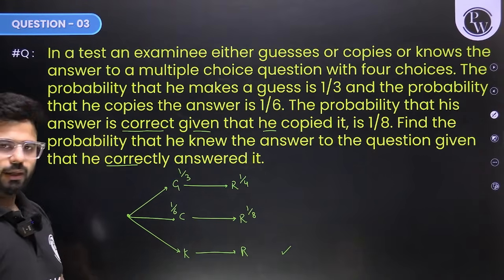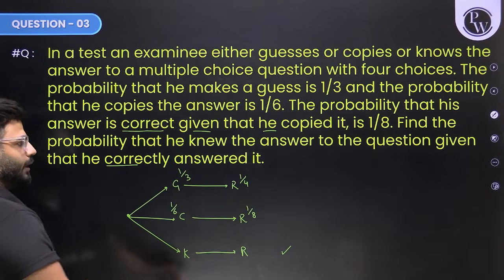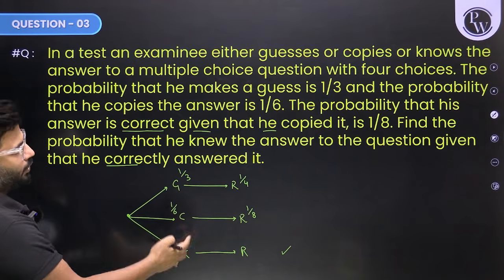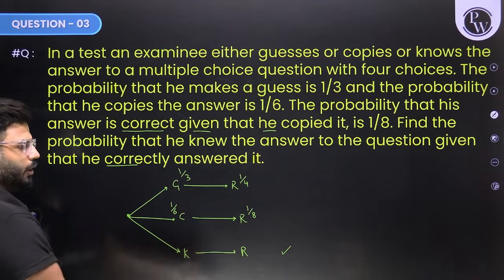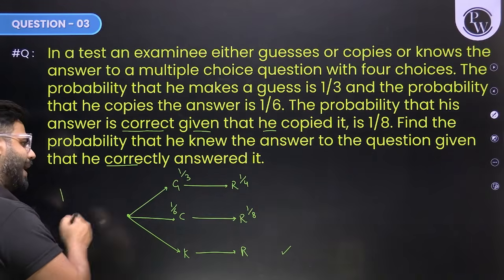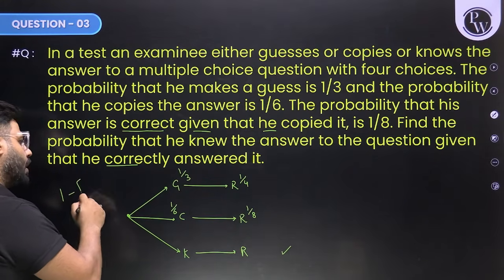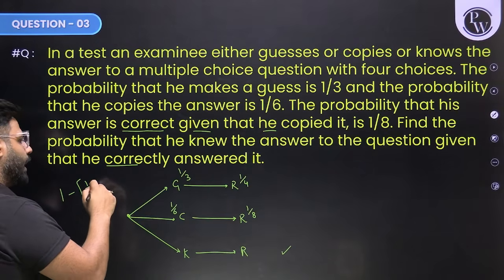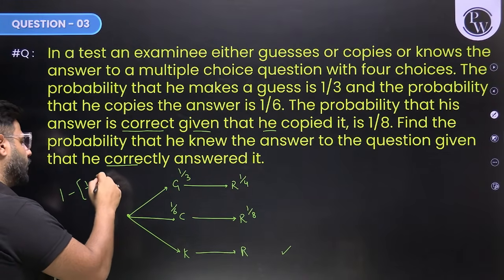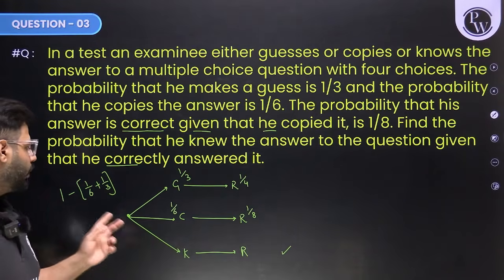So guys, what is the probability that he knew the answer? Of course, the remaining 1/3 he guesses, 1/6 he cheats. So the remaining, he knows it, isn't it? So either he knows or he guesses or he cheats. So if I subtract the probability of guessing or cheating, I'll get the probability of knowing.